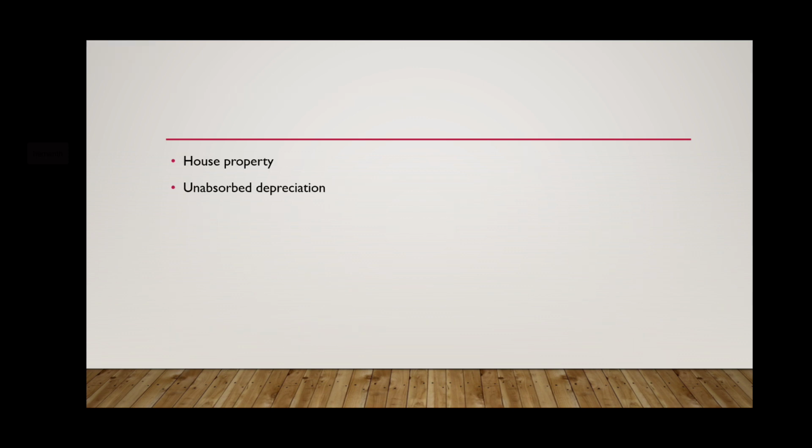That's why PGBP loss can be manipulated and capital gain loss can be manipulated, other than 112A, for example land acquisition and land sale. Owning and maintaining horses also can be manipulated. But house property loss and unabsorbed depreciation cannot be manipulated.